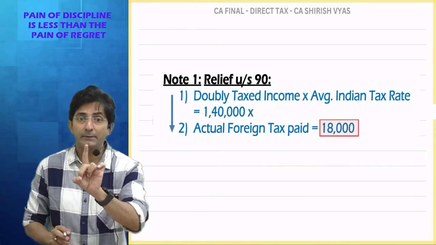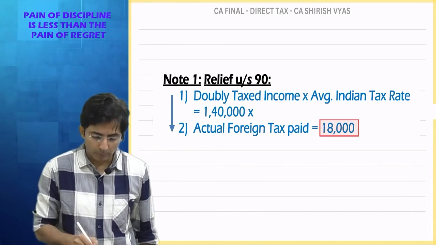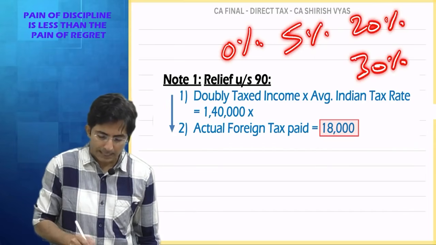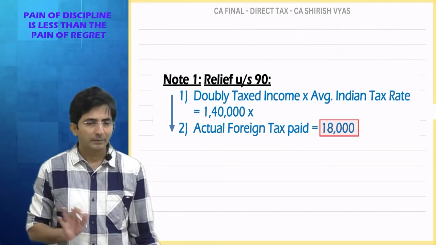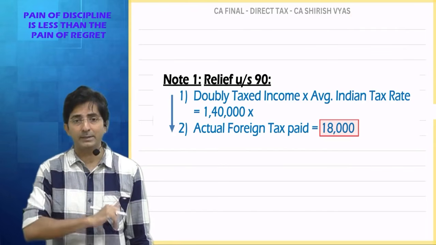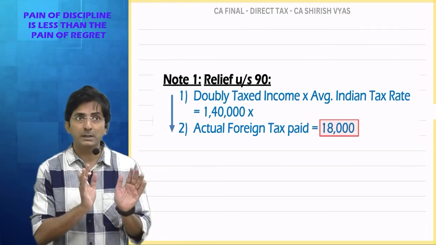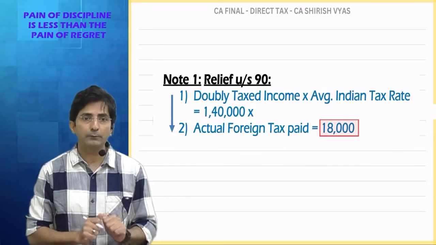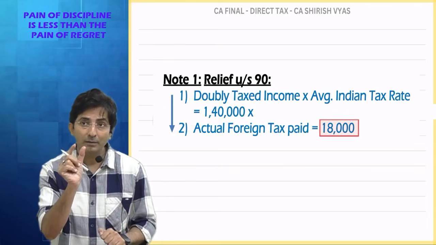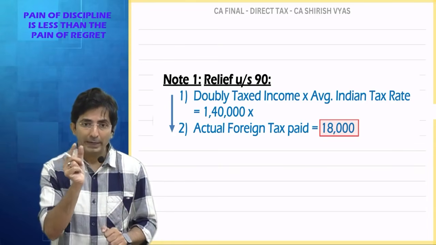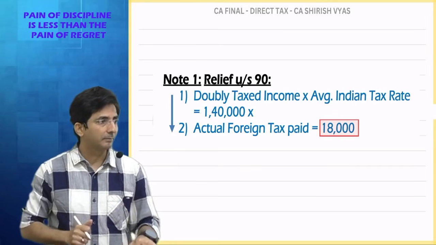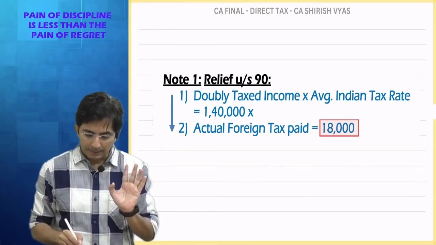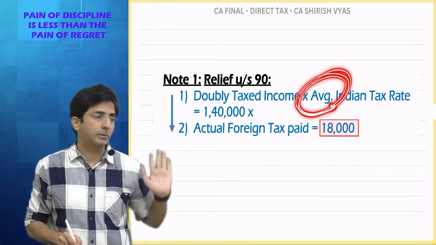Average doesn't mean simple average. The simple average would have been what? 0%, 5%, 20%, 30%, just add all and take the average. Simple average is wrong, right? It's a weighted average. Why weighted? Because 0% is for the initial 2,50,000, 5% is for the next 2,50,000, 20% is on 5 lakhs to 10 lakhs. So every percentage has a different weight, right? You don't have to find that detailed weighted average. Right now, just convince yourself that average is a must.